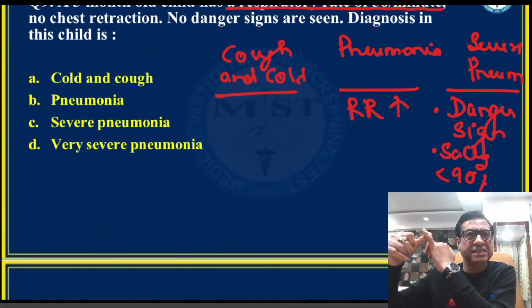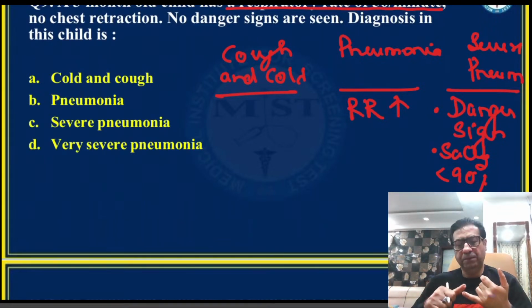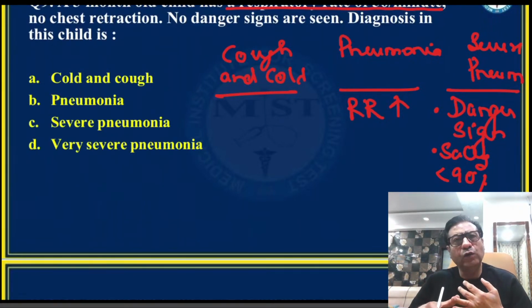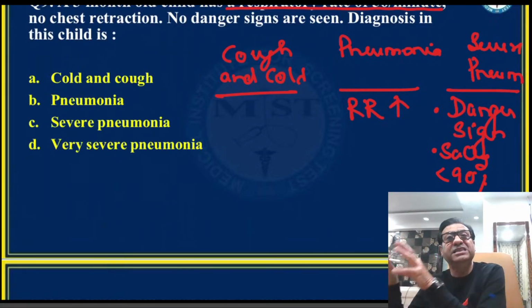So either danger signs are present. Danger signs I've already told in my classes are persistent vomiting, child unable to drink any water, the child having convulsions or a past history of convulsions. All those are danger signs.